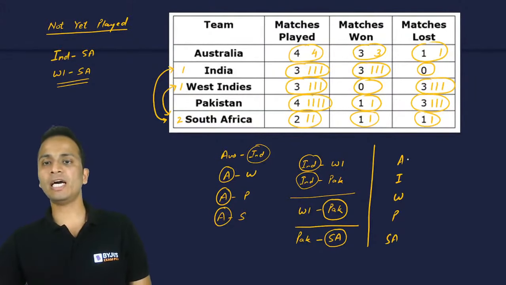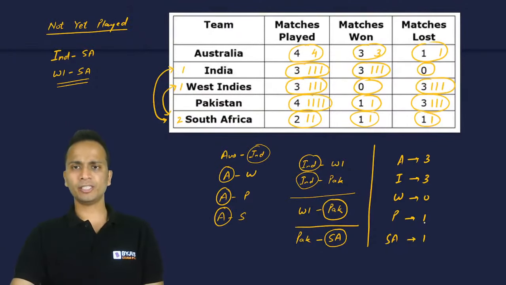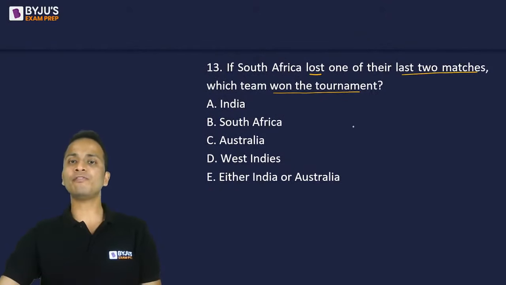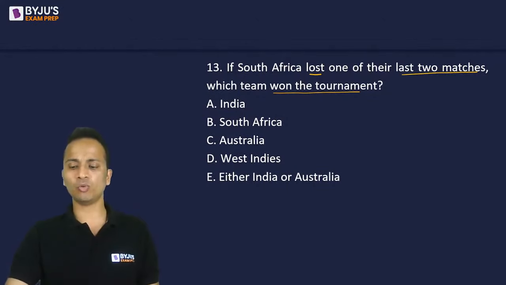Now, Australia has 3 wins. India has 3 wins. West Indies 0. Pakistan 1. And South Africa 1. Now, the question is, let's understand the question carefully. If South Africa lost one of their last two matches, then which team won the tournament?